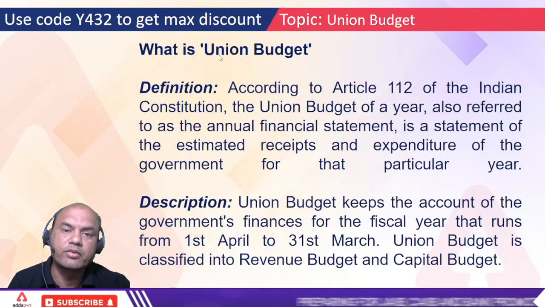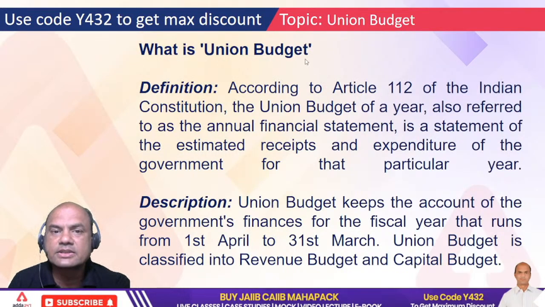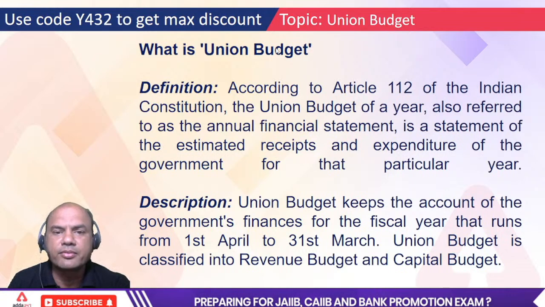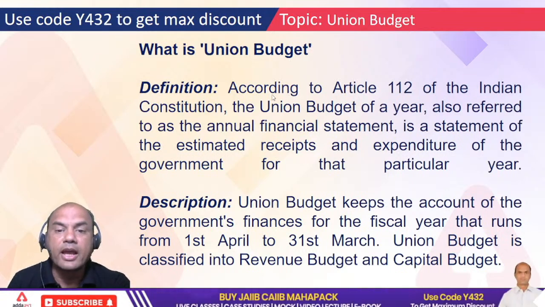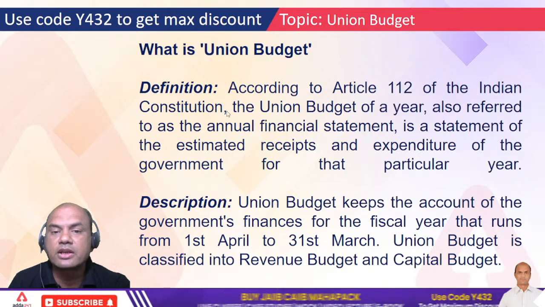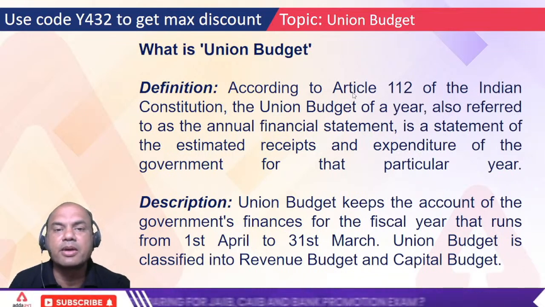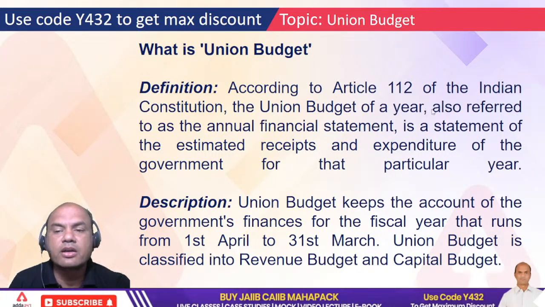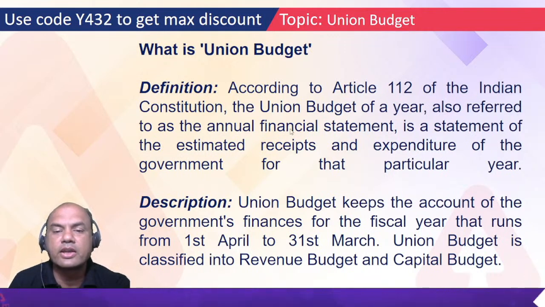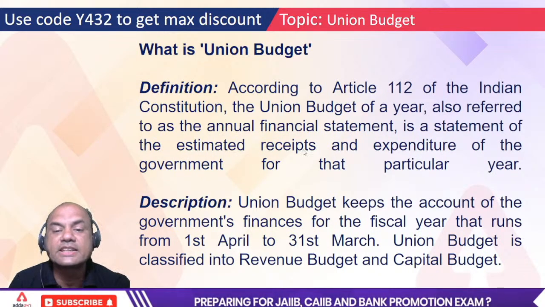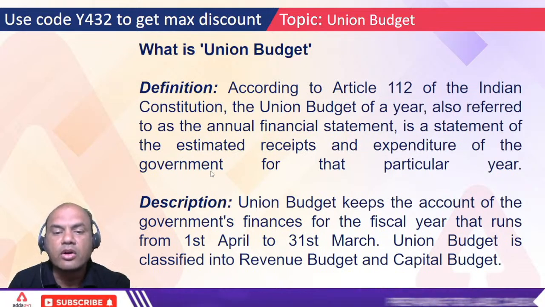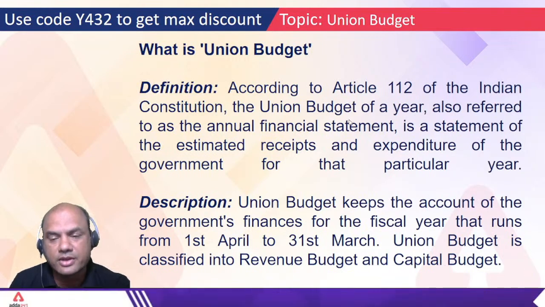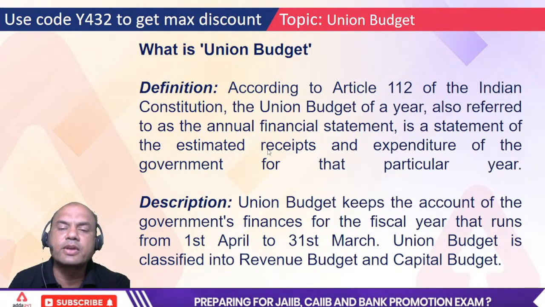So let's start with the topic. What is the union budget? Firstly, understand the meaning of that, and there are two parts to the union budget always. As per Article 112 of the Indian Constitution, the budget is not something prepared by just anyone. It is defined in the Constitution. The union budget of a year, also referred to as the annual financial statement, is a statement of estimated receipts and expenditure of the government for that particular year. It is defined in the Constitution and it's a compulsion.